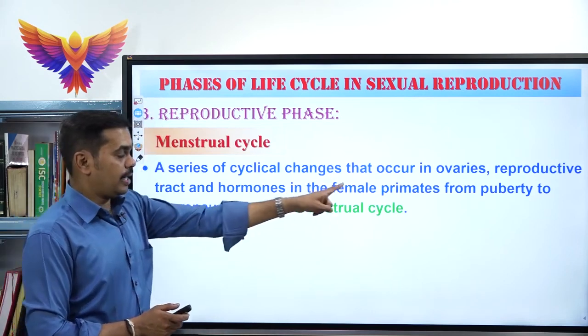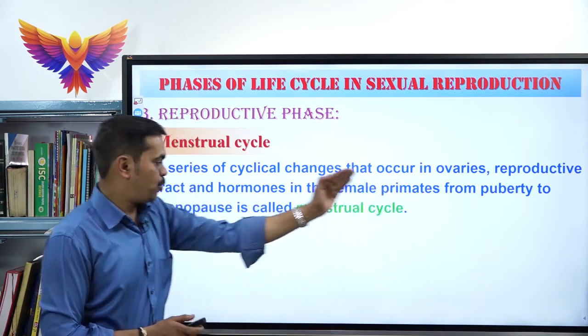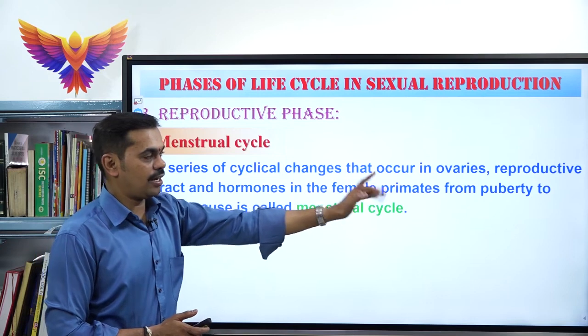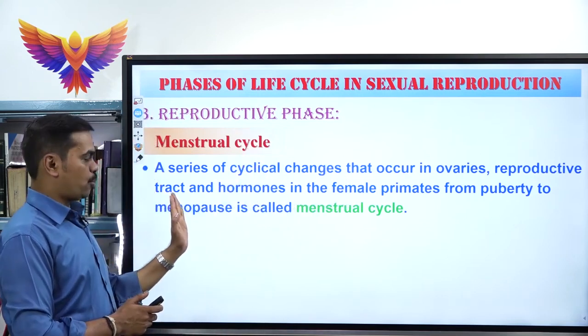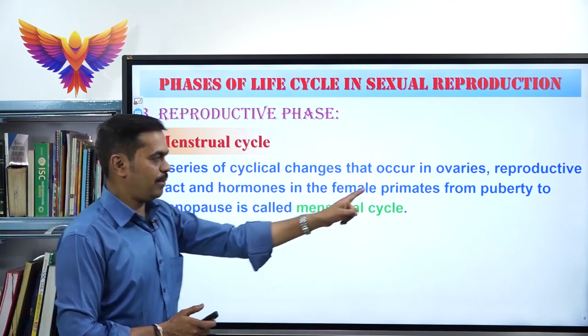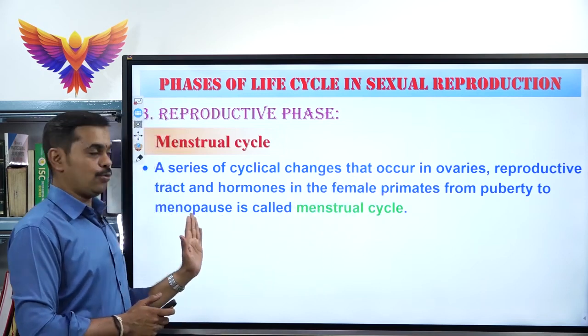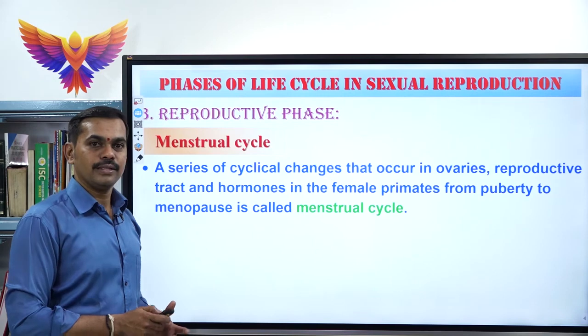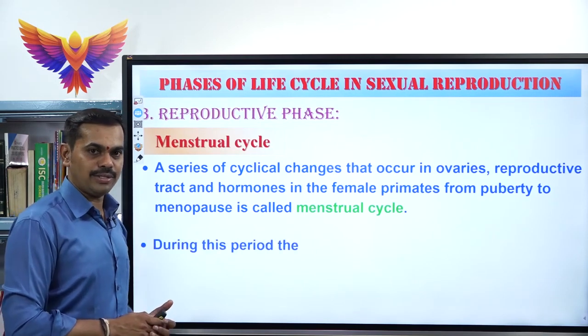See here, in the female primates, right from the puberty to the menopause, the cyclical changes occur in the ovaries, the reproductive tract and hormones, which is called as menstrual cycle. See, in this menstrual cycle what happens?